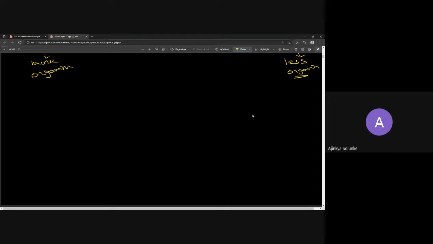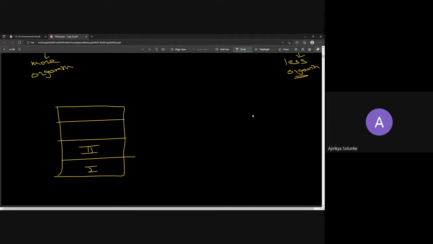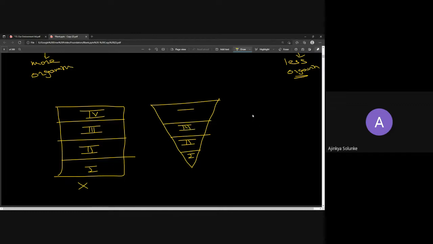Now tell me one thing. If I'm drawing the number of organisms present in the trophic levels, is this the correct diagram to show? What I have done is I have shown all these levels as equal in size. Equal size means the number of organisms are equal. Is it correct? Obviously not, right? This diagram doesn't look correct. What about this? What does this mean? Is this correct? Even this is not correct, right?